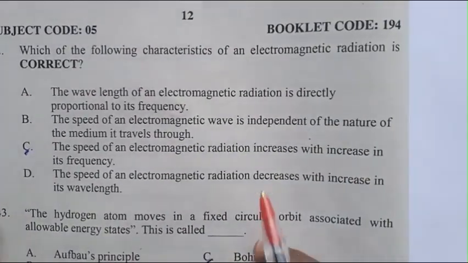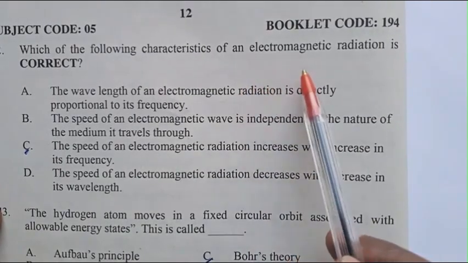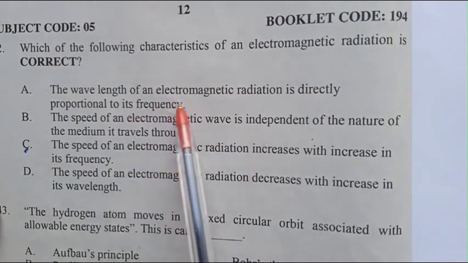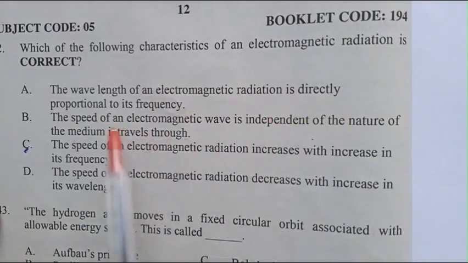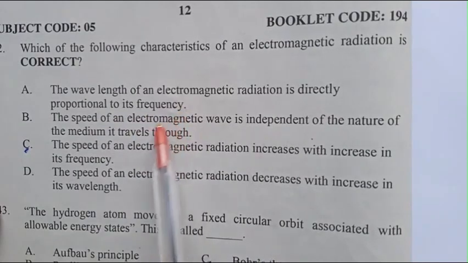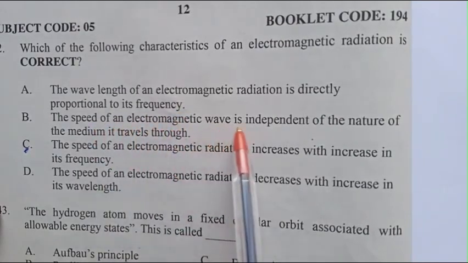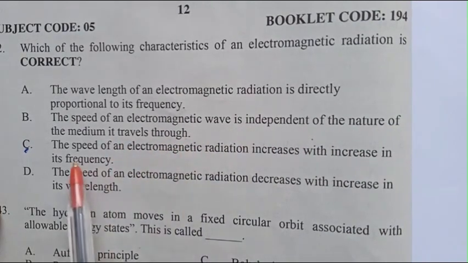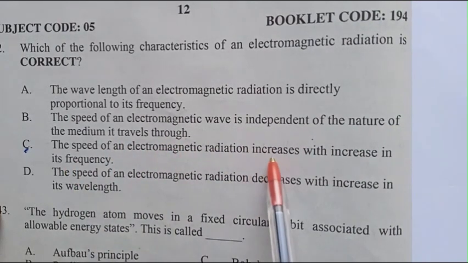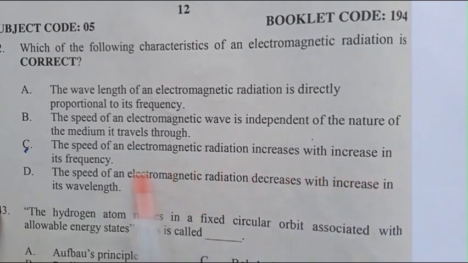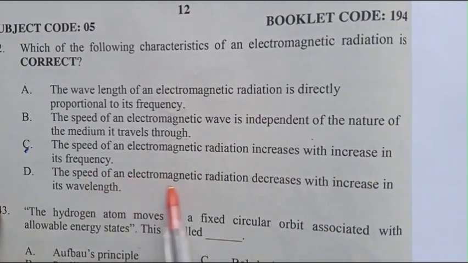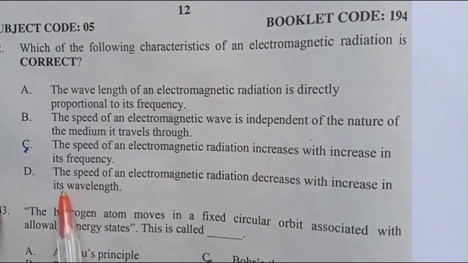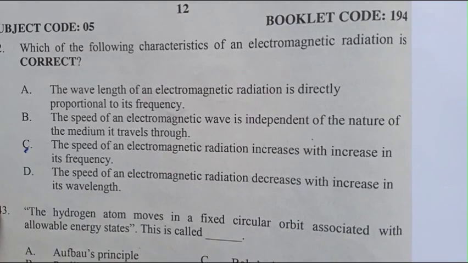Which of the following characteristics of an electromagnetic radiation is correct? A. The wavelength of an electromagnetic radiation is directly proportional to its frequency. B. The speed of an electromagnetic wave is independent of the nature of the medium it travels through. C. The speed of an electromagnetic radiation increases with increasing frequency. D. The speed of electromagnetic radiation decreases with increasing its wavelengths.